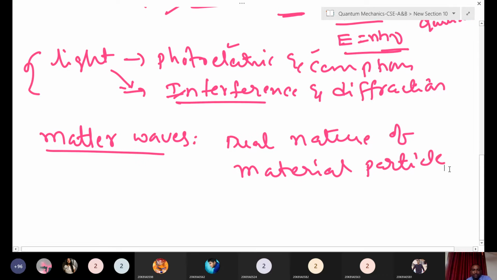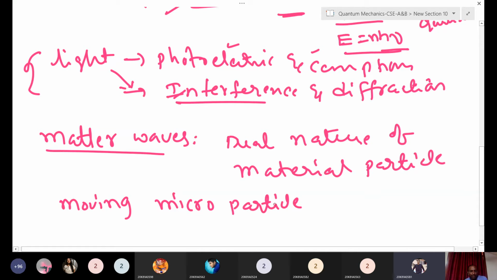So what is the de Broglie hypothesis? Every moving microscopic particle. What is micro? Micro means a range of small, atomic level, atomic range, very small.